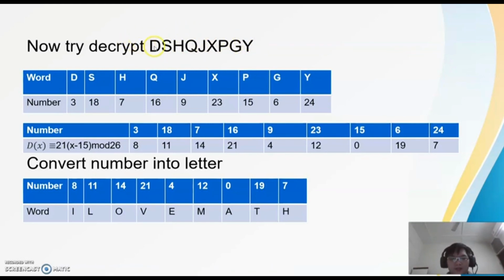Same as when we encrypt, we need to transfer it into numbers first. After that, we just use the formula we got just now to transform the numbers one by one. So we will get 3 equal to 8, 18 equal to 11, 7 equal to 14, and so on. After we decrypt, we just convert the numbers back into letters. So we will get ILOVEMATH, "I love math". So this is how we encrypt and decrypt with the affine cipher. Thank you.